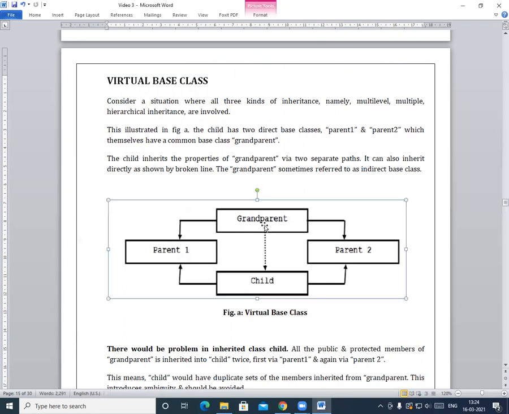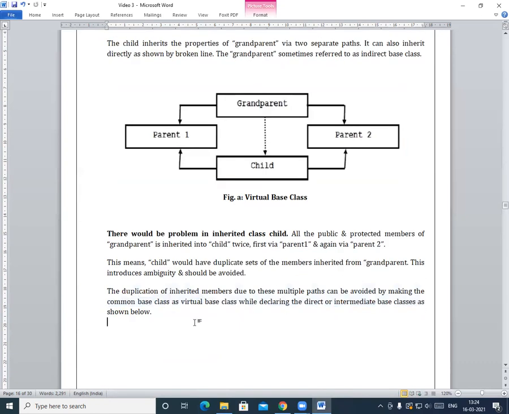And in order to make the grandparent class a virtual base class, we will require a keyword. Which keyword will be used? The virtual keyword will be used. So in order to declare the grandparent class as virtual, we will require the virtual keyword.